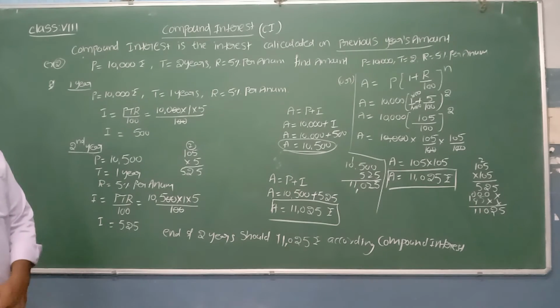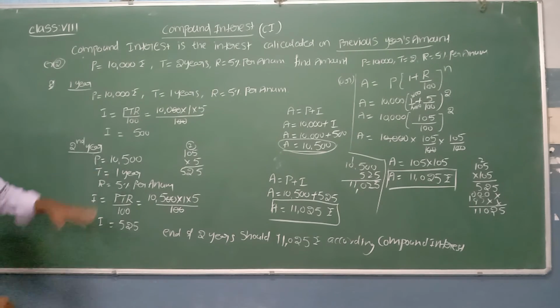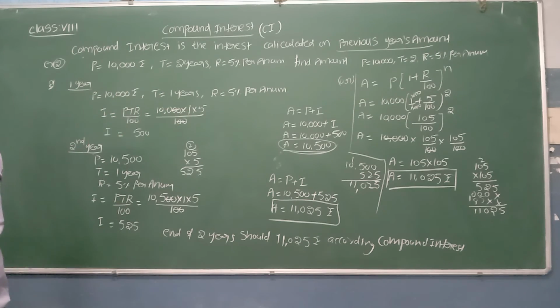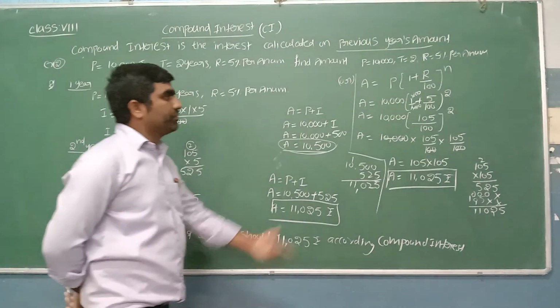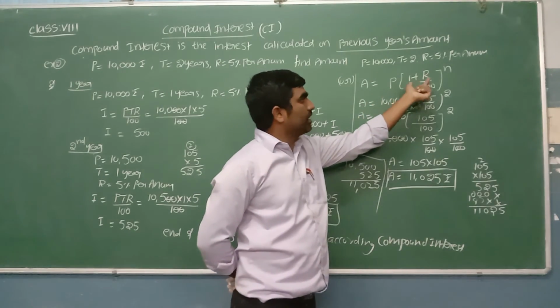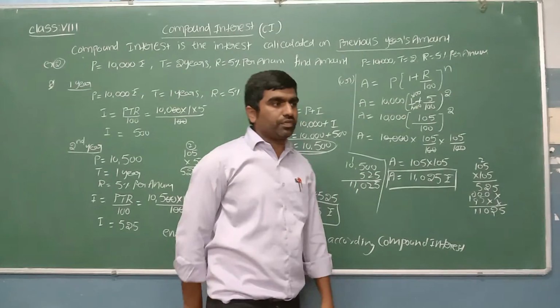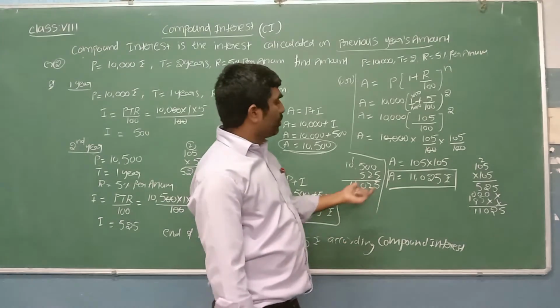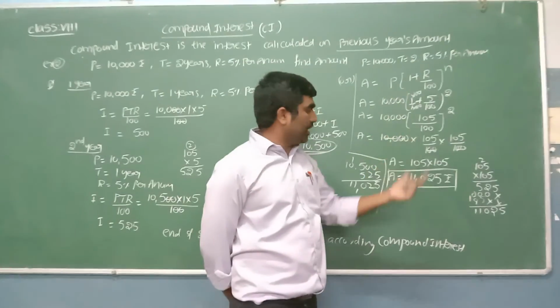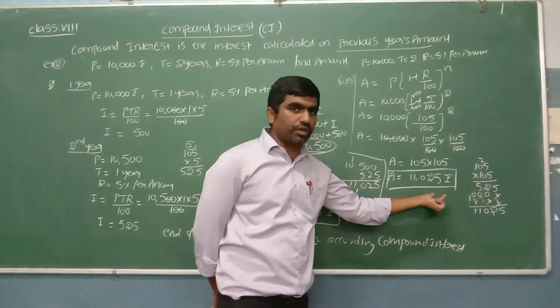Both are compound interest only. Instead of finding this every year, we can find it directly with the help of this formula: amount is equal to P into 1 plus R by 100, whole to the power of n. Sir, at the end of the 2 years, at the end of the second year, I should pay this amount, 11,025.